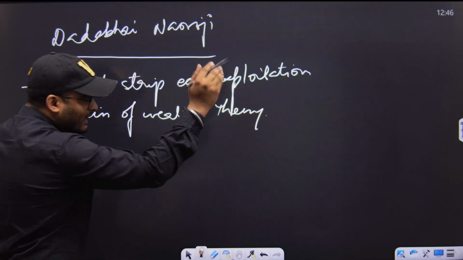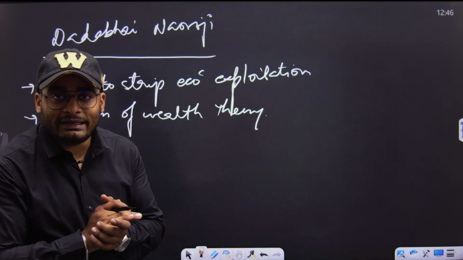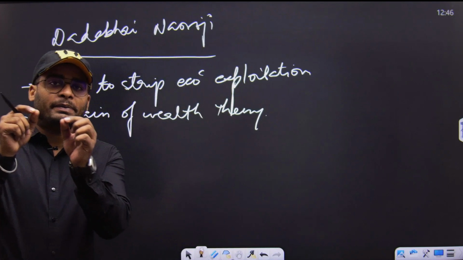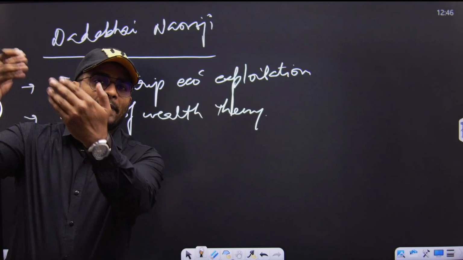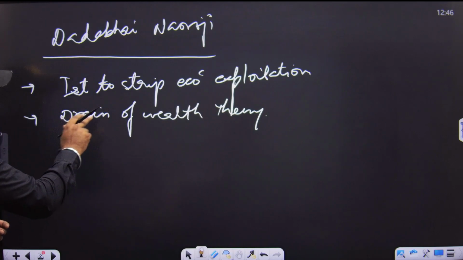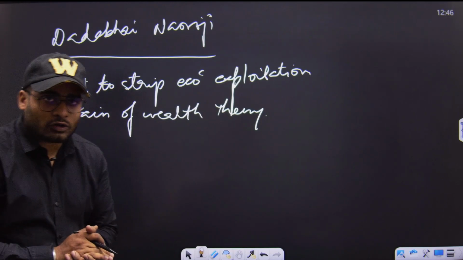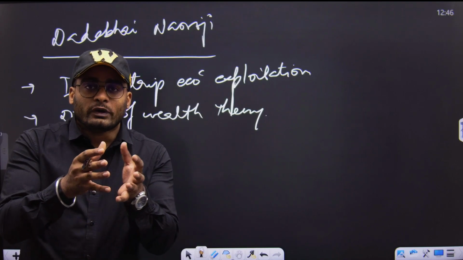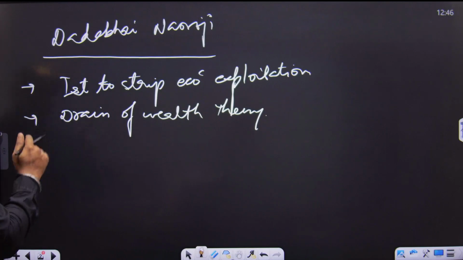He popularized this theory so much that the Indians could understand very well that the British were draining huge amounts of money from India back to England. The drain of wealth theory was very popularized. In fact, Dadabhai Naoroji was the first to analyze the national income of India in the 1860s. Now, let us proceed further.